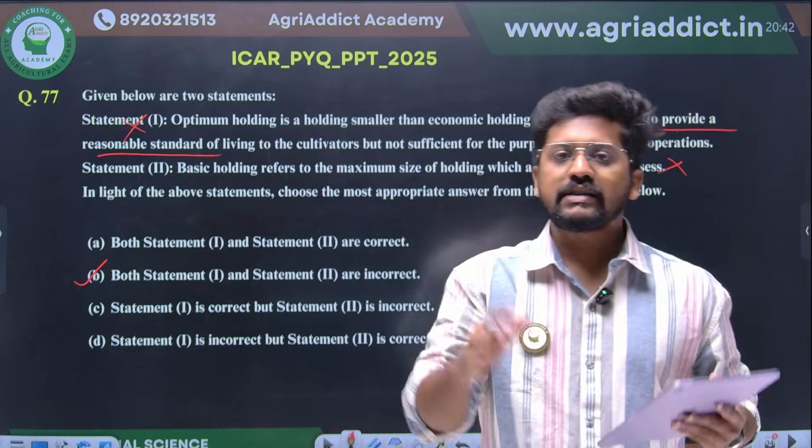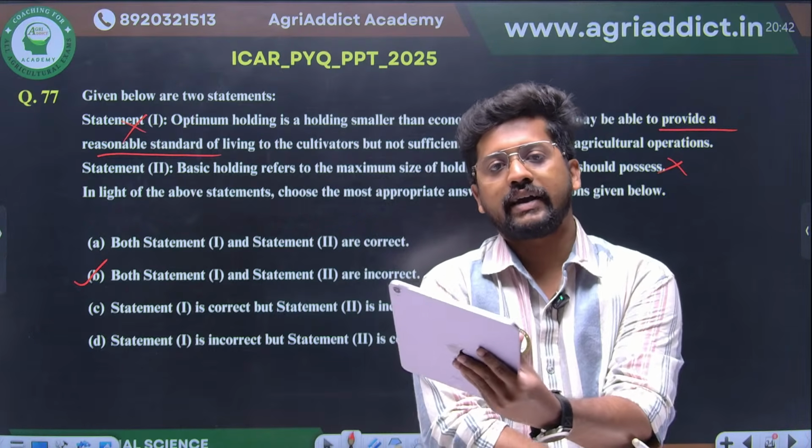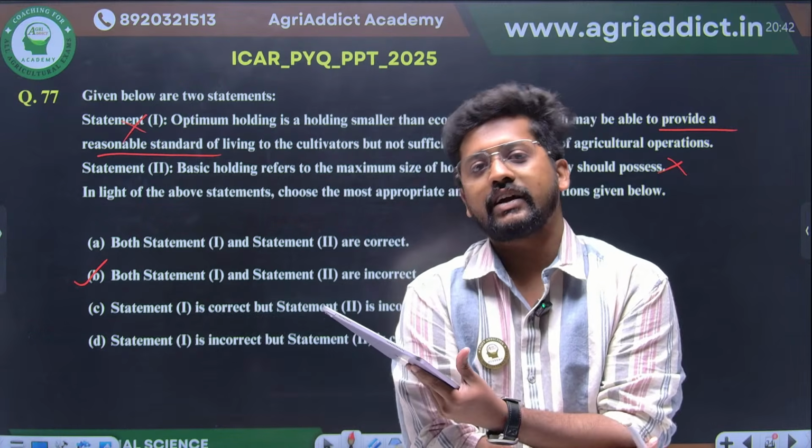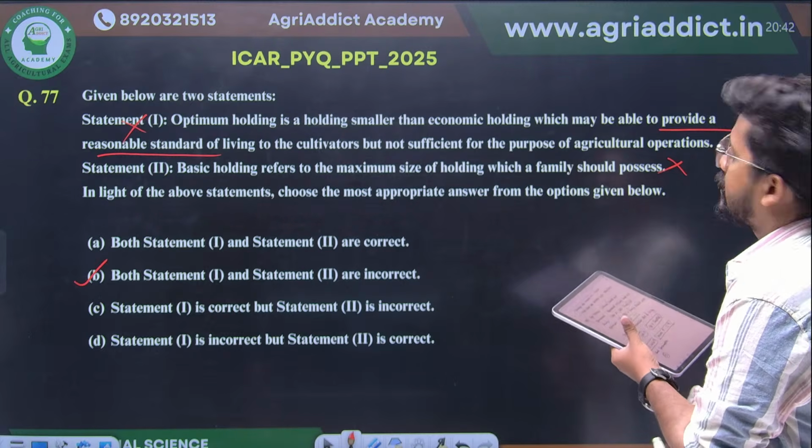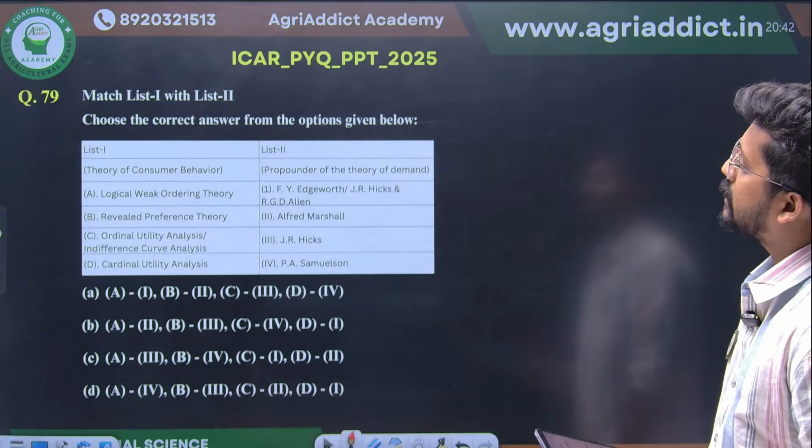Okay, these are the basic simpler definitions that we have to learn by heart. You have to revise it once again and learn it by heart again. So these are the answers for the 77th question.